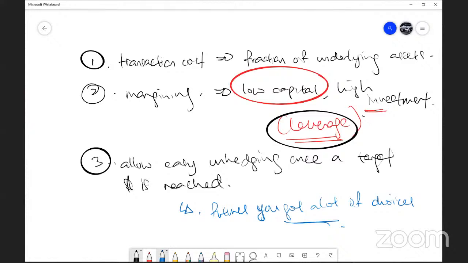So these are the three things why this is an excellent hedging tool. Number 1, because the transaction cost is a fraction of the underlying assets. Number 2, they allow margining, or we call it leverage. So low capital but high investment. With low capital, you can hedge a large amount of assets. And lastly, it is easily unhedged. You can easily unhedge. So these are the three main reasons why futures contracts are good hedging tools.